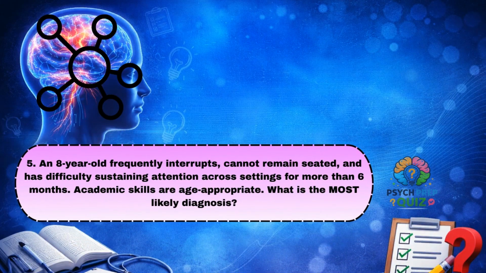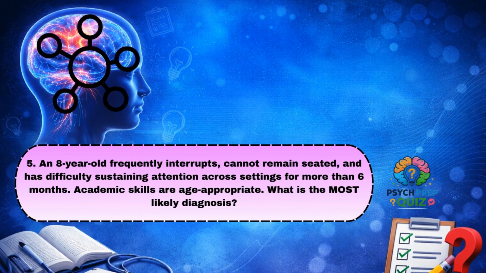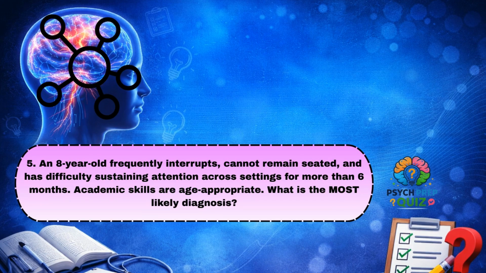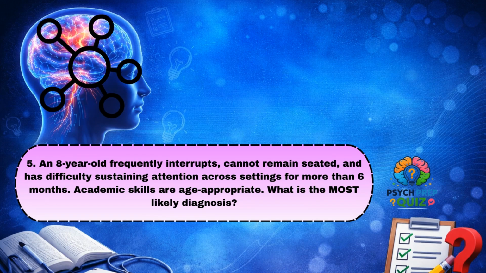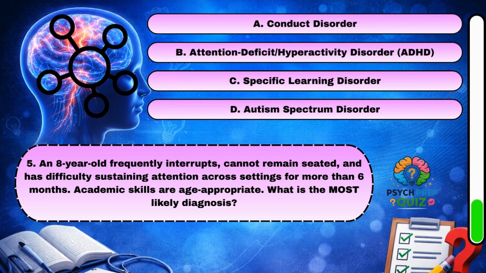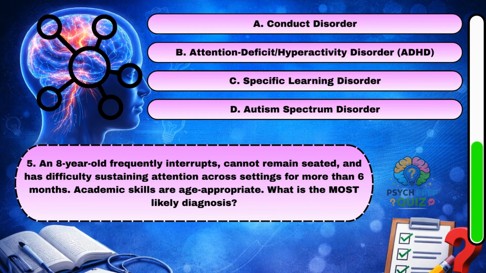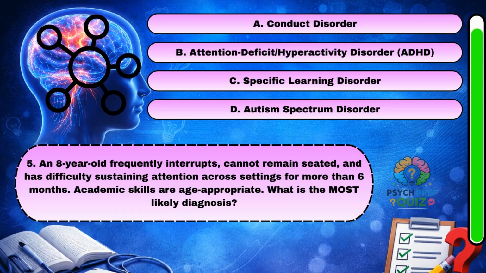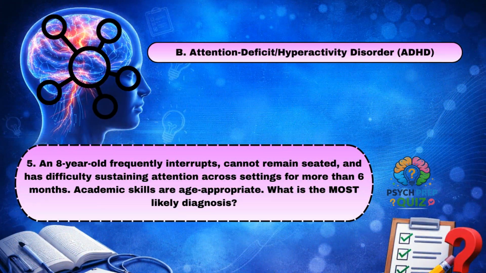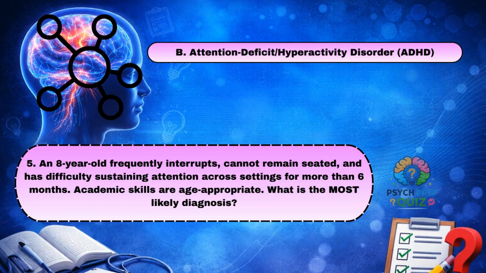An 8-year-old frequently interrupts, cannot remain seated, and has difficulty sustaining attention across settings for more than 6 months. Academic skills are age-appropriate. What is the most likely diagnosis? B. Attention deficit/hyperactivity disorder, ADHD.